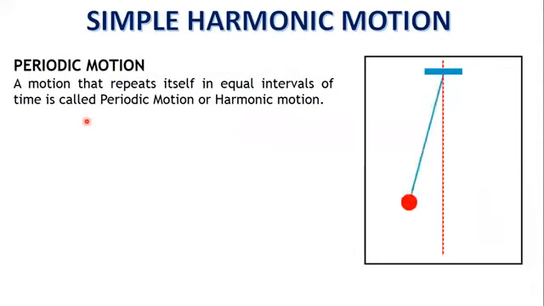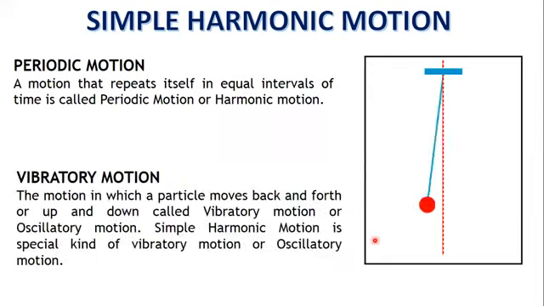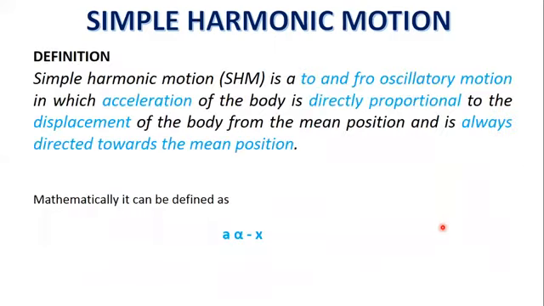Periodic motion: a motion that repeats itself in equal interval of time is called periodic motion. The motion in which particle moves back and forth or up and down is called vibratory motion or oscillatory motion. Simple harmonic motion is a special kind of vibratory motion or oscillatory motion.